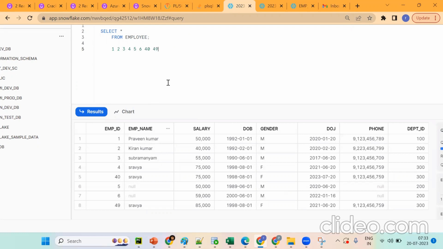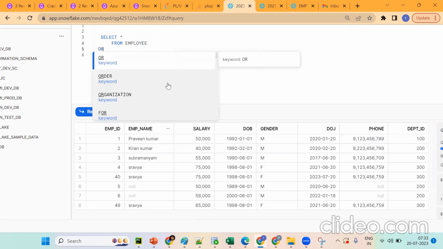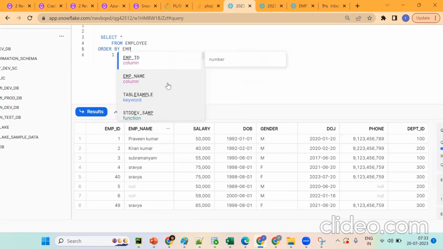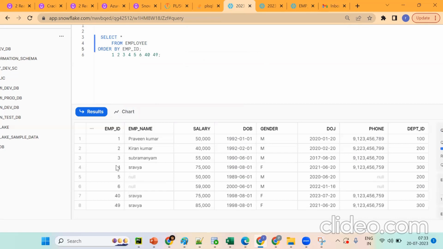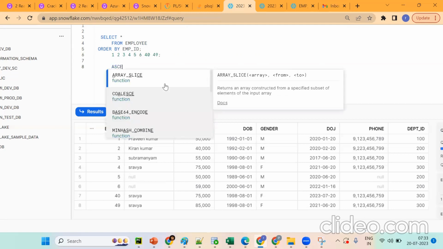By using which concept? Anybody? How can I do sorting? By using which concept? Order by. Okay, so order by employee ID. See what happened? It is giving 1, 2, 3, 4, 5, 6. What is this one? Tell me. Is this ascending or descending? Ascending values, smaller first. Okay, understand the concept.